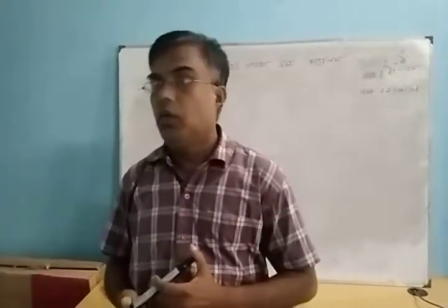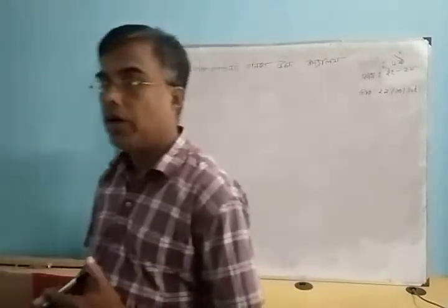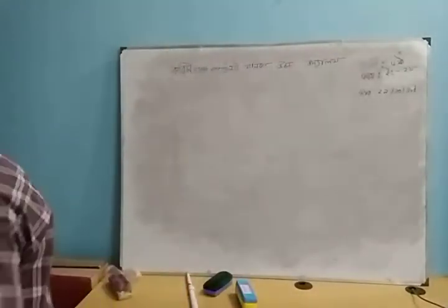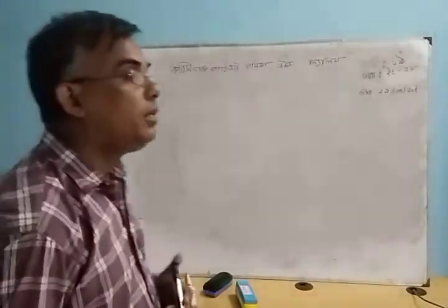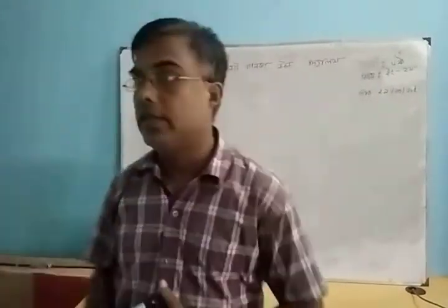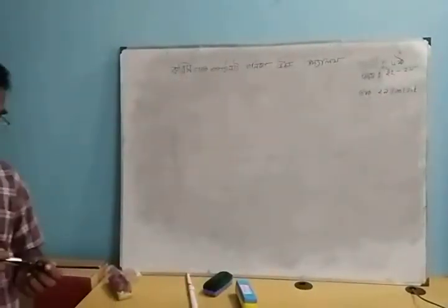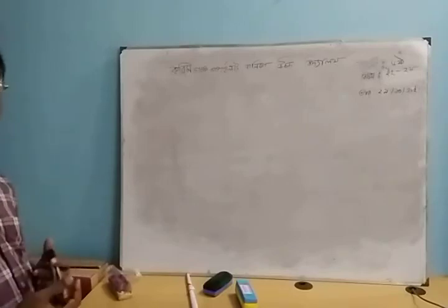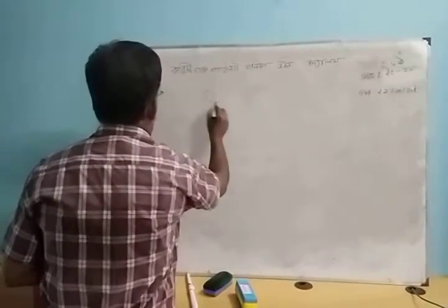At first, we know about the assertive sentence. What is an assertive sentence? An assertive sentence is a statement, yes or no. There are two kinds of assertive sentence: affirmative or negative.